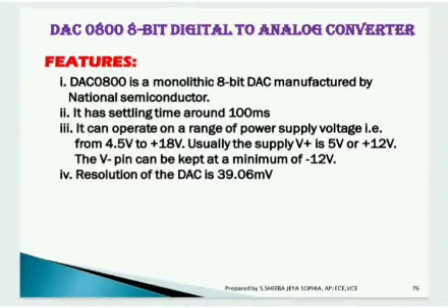DAC 0800 is the corresponding IC for digital to analog interface. It is an 8-bit converter. It has a settling time of around 100 nanoseconds and it can operate on a range of power supply voltage from 4.5 volt to 18 volt. Resolution of the DAC is 39.06 millivolt.